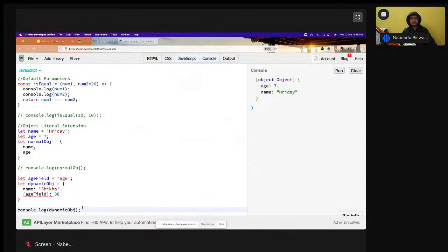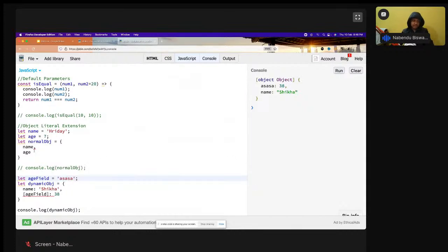What will happen in this different kind of syntax? See, at the runtime, this ageField will be replaced by age. So we are having the effect on it from the outside. That is a very powerful thing, and we are going to see this in React also, how powerful this is, because I'm maintaining it from the outside. So I will run it and it will represent age in the place of ageField. So why is it powerful? I can do anything from the outside, and this is also a very new concept in JavaScript.